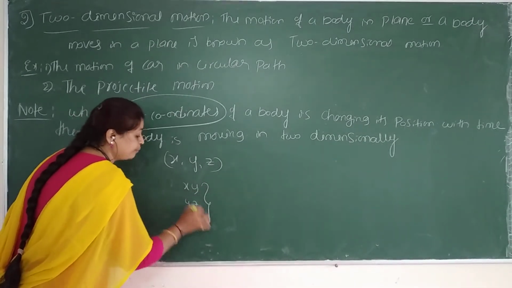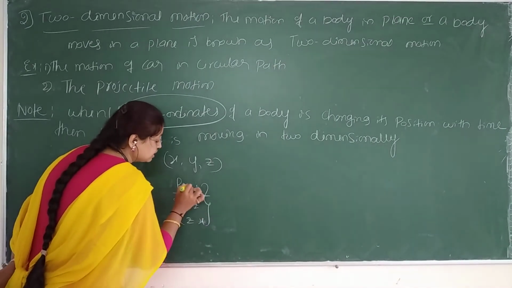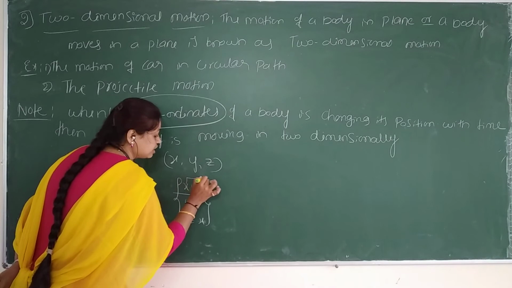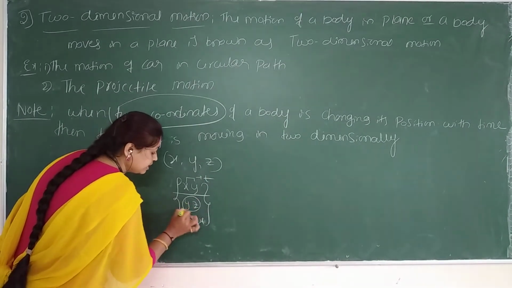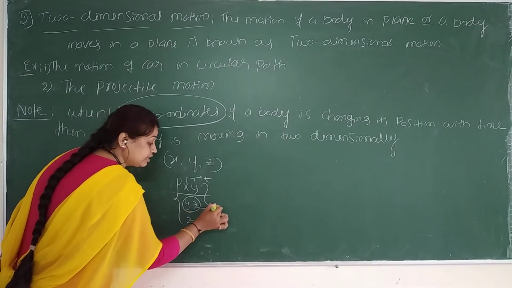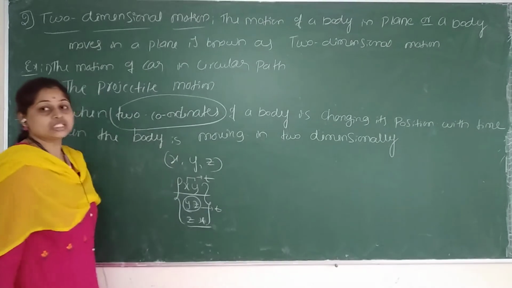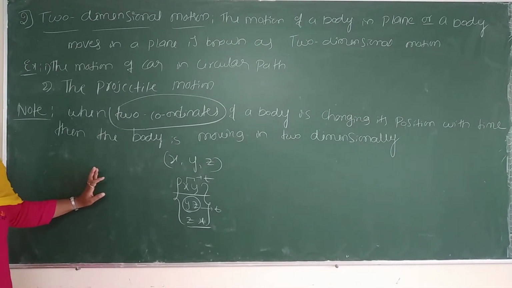So like this, in combination, you have to consider. So if you consider xy, these two coordinates are changing with respect to time. Artha agtide? Or if you are considering the yz plane, here y and z both are changing with respect to time. Similar case in zx. This is about two-dimensional motion.